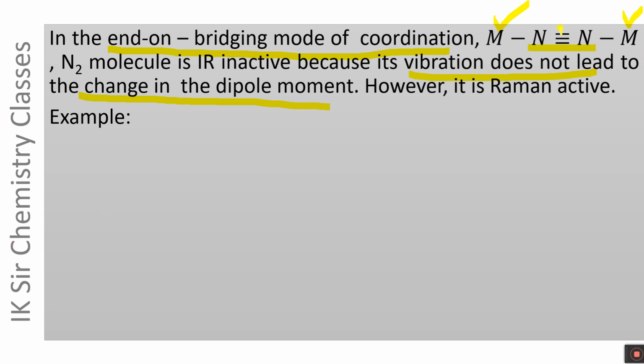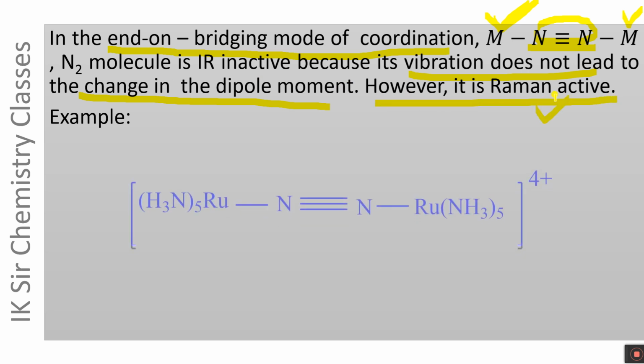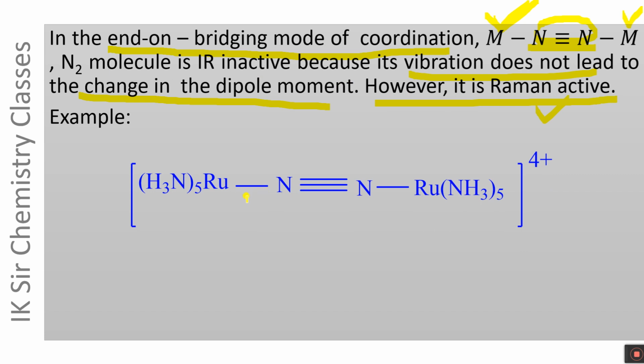In this type of linkage, the end-on bridging mode of coordination, in which the N2 molecule is attached to two metal atoms which are identical, it is IR inactive because its vibration does not lead to a change in dipole moment. However, in such a mode of linkage, the N2 molecule is Raman active. An example is given here.